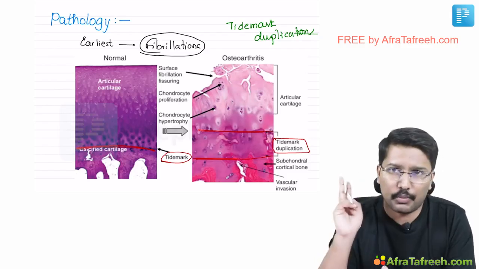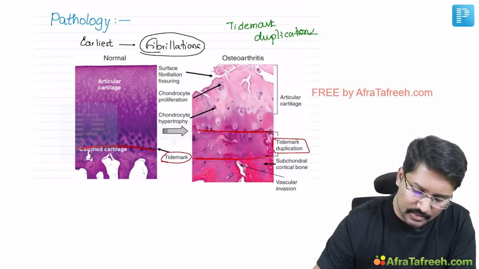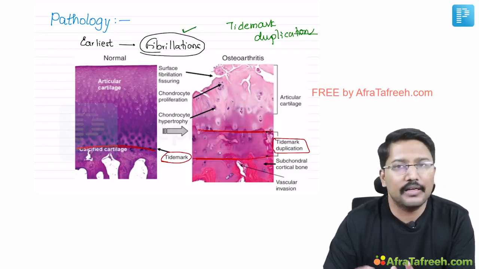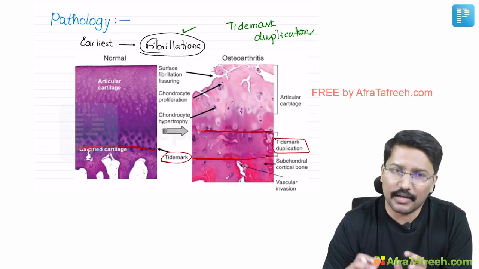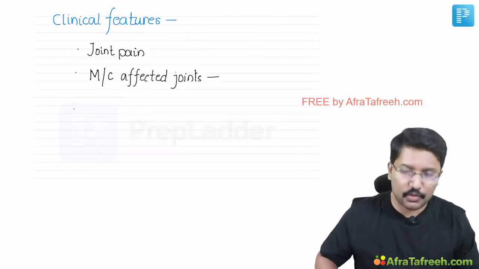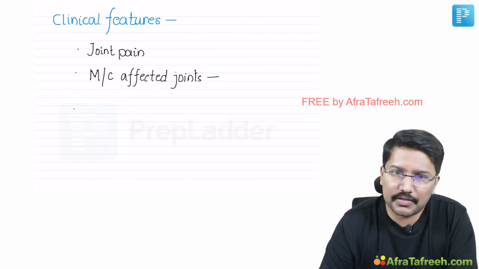So, two important MCQ points. The earliest finding is articular surface fibrillations or fissuring, and tide mark duplication is the hallmark or characteristic of osteoarthritis. Okay, that's all from the pathology. Now let us discuss the clinical features.